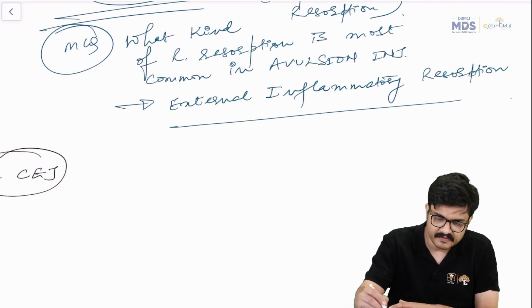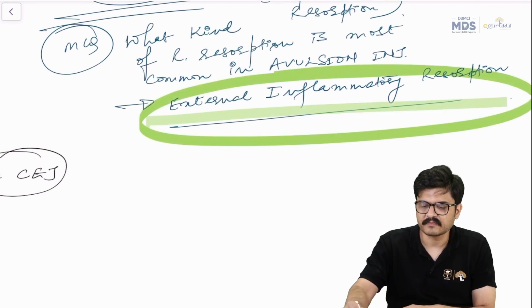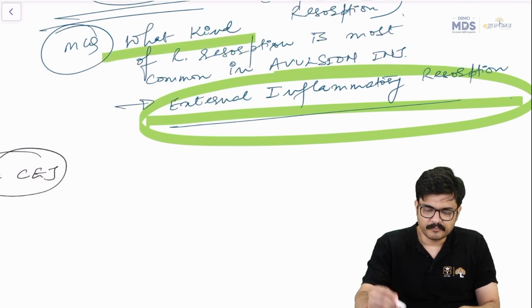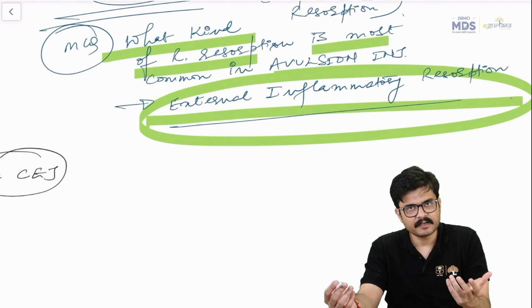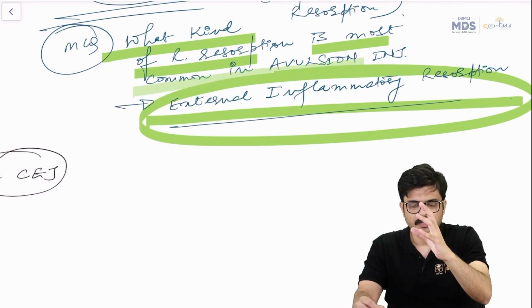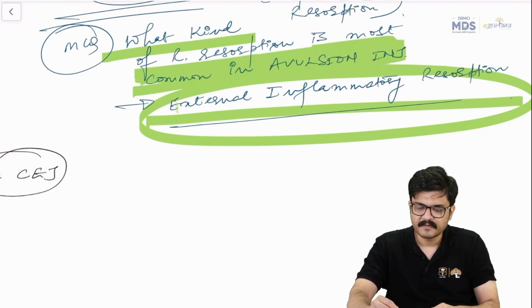But the fact remains that initially external inflammatory resorption is the response. You understand? So for both MCQs, what kind of root resorption is most common in a traumatic dental injury? External inflammatory resorption. What kind of root resorption is most common with avulsion injury? The answer remains the same, guys, external inflammatory resorption, right?